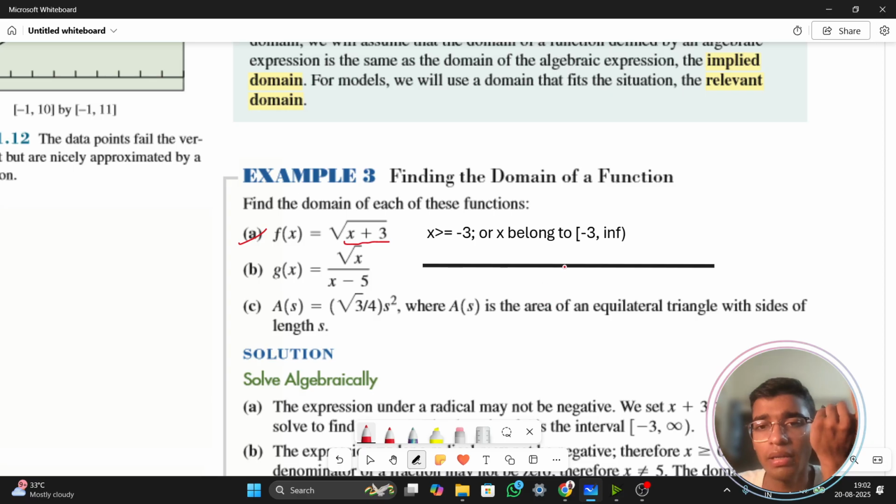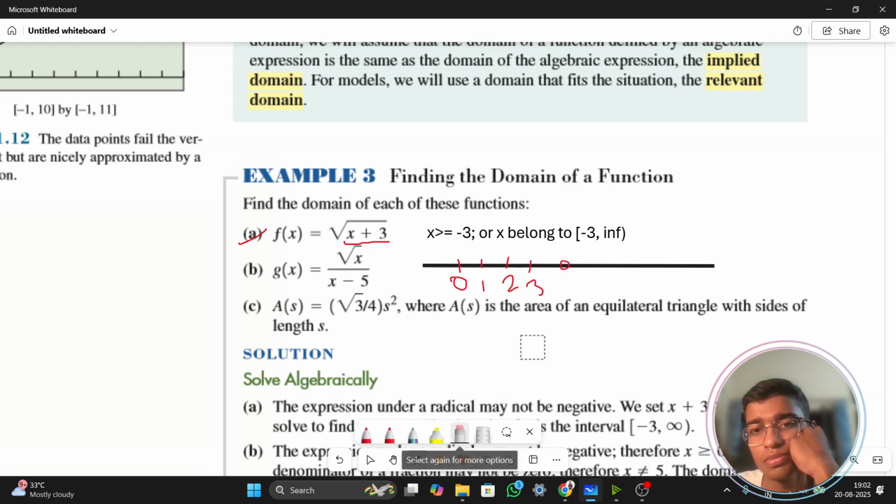I'll use my pad and writing to tell you that this is 0, this is 1, this is 2, this is 3, this is 4, this is 5, this is 6, this is 7, and so on, going on to infinity.